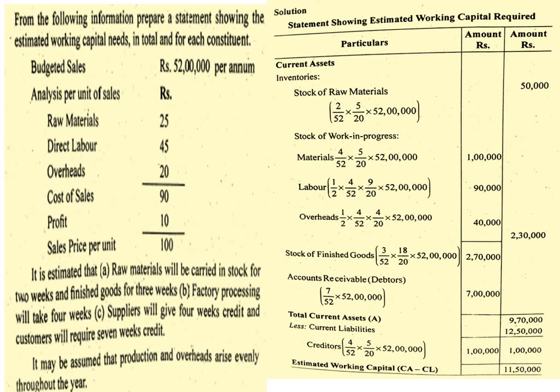Then less current liabilities 12,50,000. Then creditors 4 by 52 into 5 by 20 into 52 lakhs. Okay, 1 lakh. So 12,50,000 minus 1 lakh, net working capital required, it is 11,50,000.